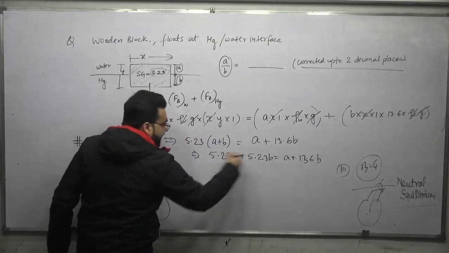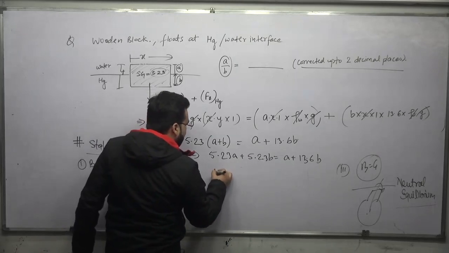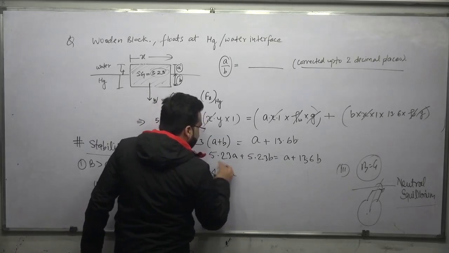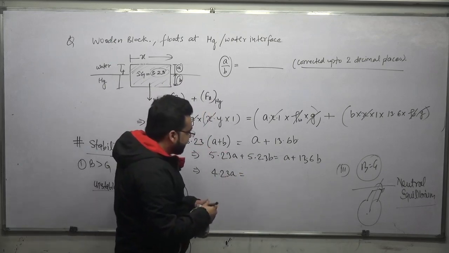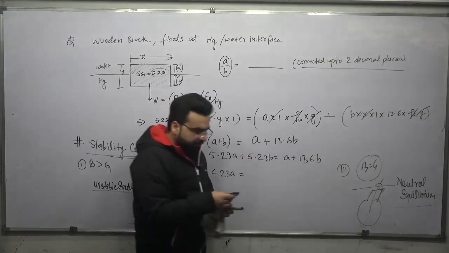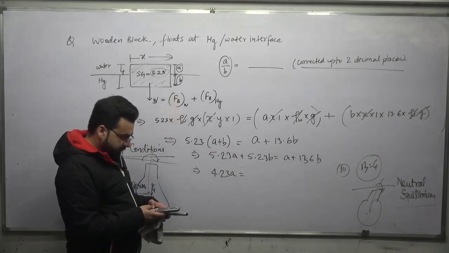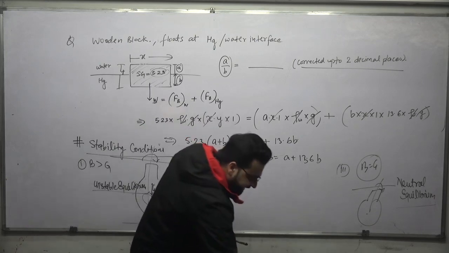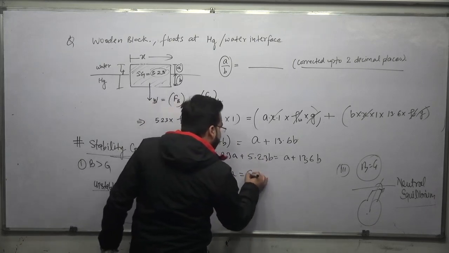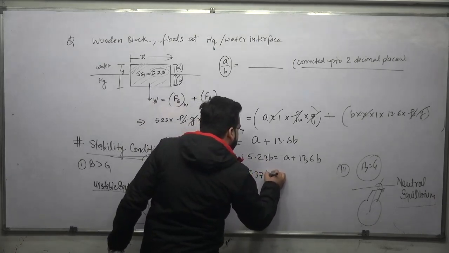So A will come here, it will be equal to 4.23A, because 5.23 minus 1 will be 4.23A, equal to 13.6 minus 5.23, which is 8.37B.